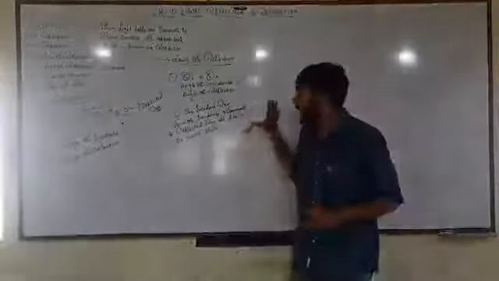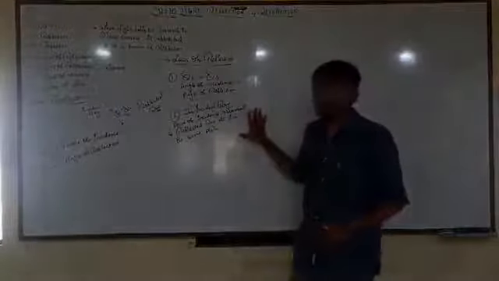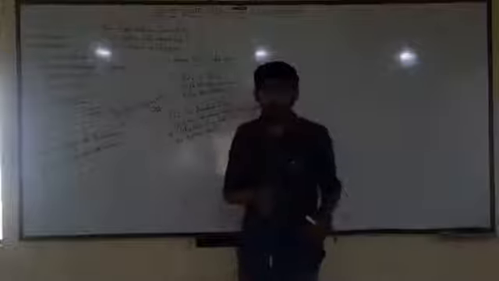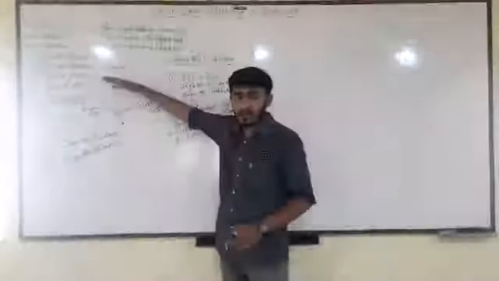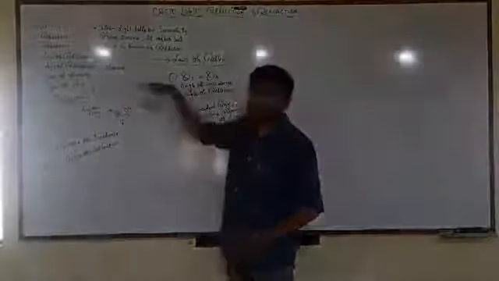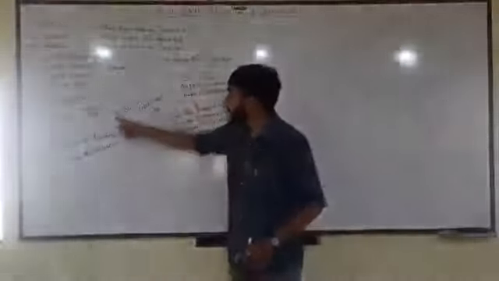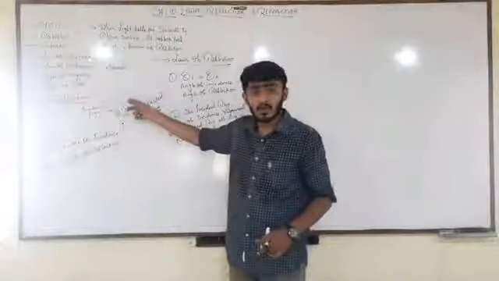That means what? I will explain the second law of reflection. What they are trying to tell us is, see, there are two planes. Say this is the first plane and this is the second plane. The incident ray is lying on the first plane. The reflected ray is also lying on the first plane. The angle of incidence as well as the angle of reflection also lie on the same plane, as well as the point of incidence.